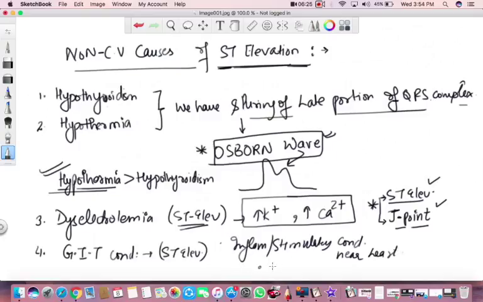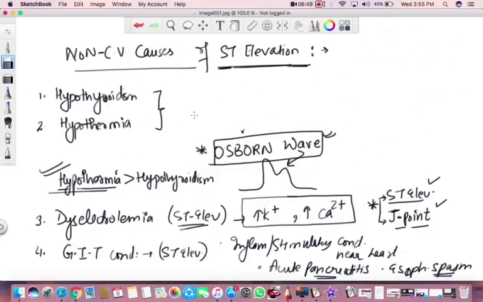Okay, let's take an example, acute pancreatitis. And the second example we can take is esophageal spasm. Esophageal spasm can also sometimes give you ST segment elevation. Last but not the least, okay, let me erase a bit of this.